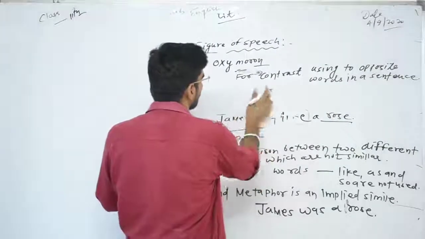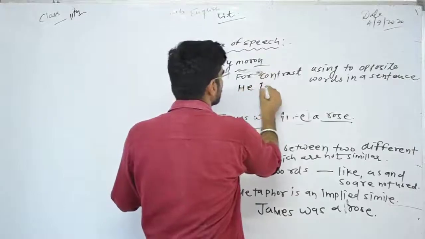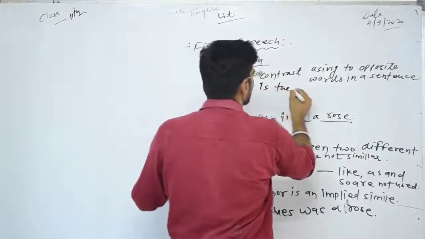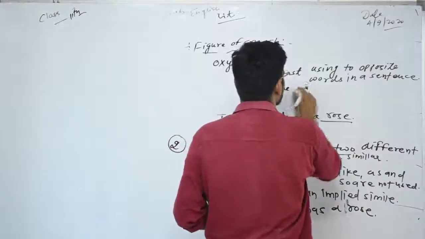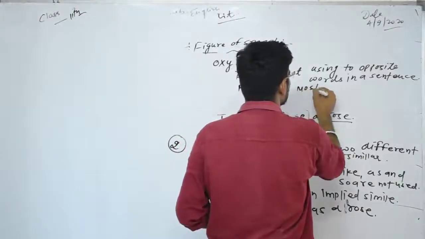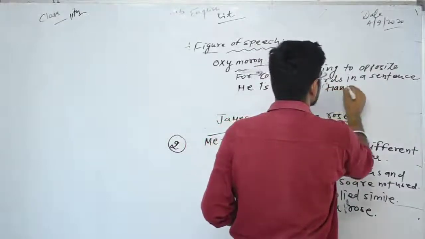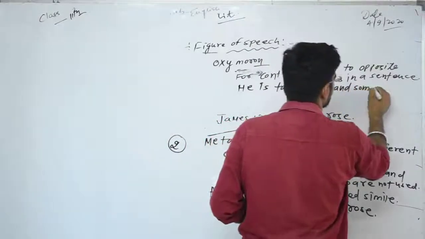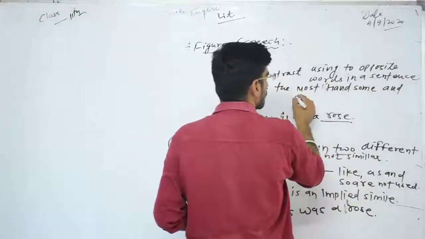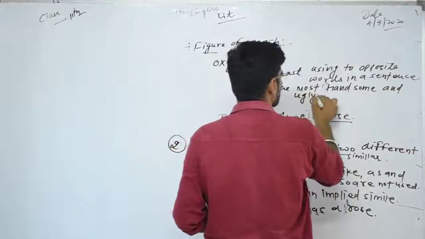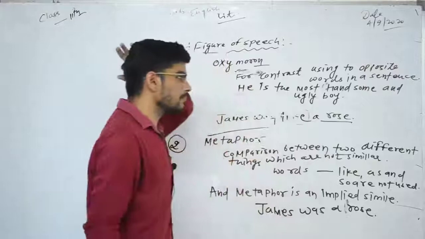For example, if I write, he is the most handsome and ugly boy.